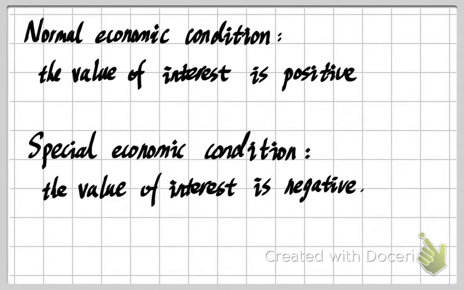For example, we know during the Japan financial crisis, Japan's banks actually gave a negative interest during that period. Also in some financial crises, like the 2008 financial crisis, many countries decreased their interest to a number really close to zero. Some even gave a negative value. Okay, so we have talked about the interest.